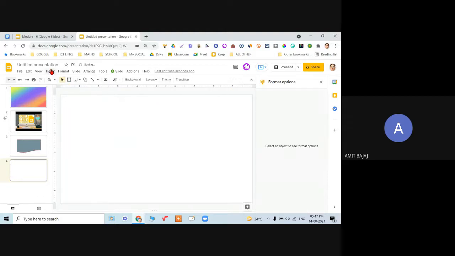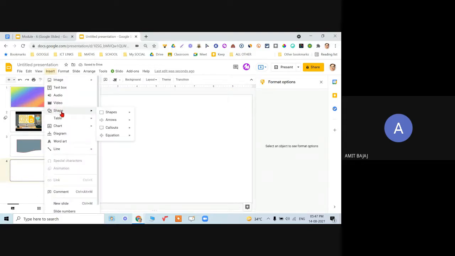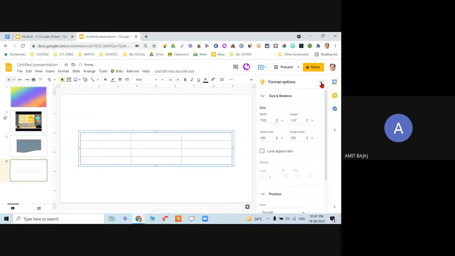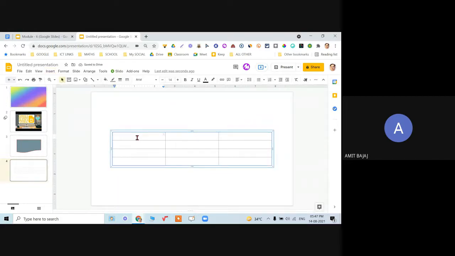Same way I can go on insert of shapes, already discussed, then the arrows, callouts, the math equation symbols can also be added, but not your proper math typing. Then we can insert the table over here. So when I say go for a 3x4 table, just select this and it will create a table over here. I can always select this, and I can have lot many options available in this more option. Please check this out.